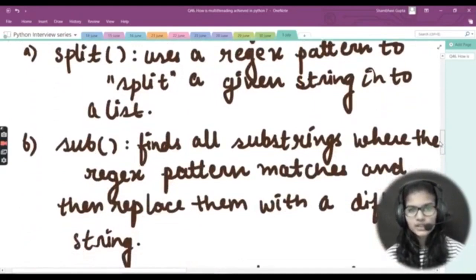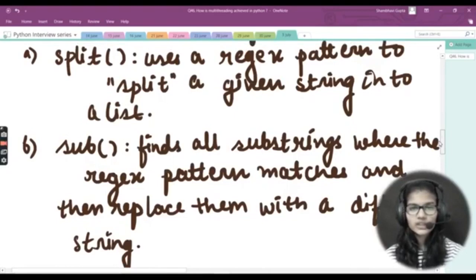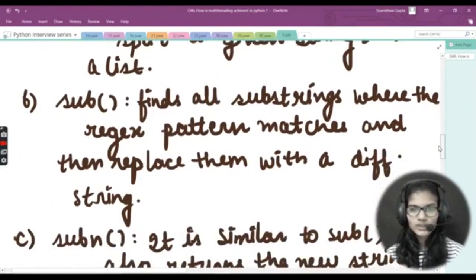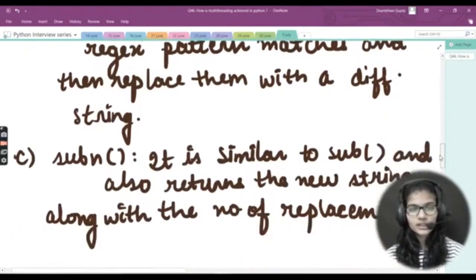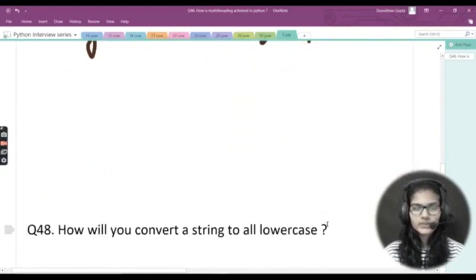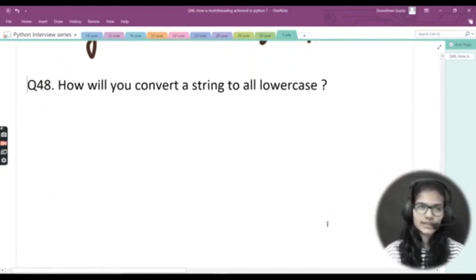So these are the three functions that we have discussed. First was split, which uses a regex pattern to split a given string into a list. Second was sub, which finds all substrings where the regex pattern matches and then replaces them with a different string. Third was subn, which is similar to sub and also returns the new string along with the number of replacements.